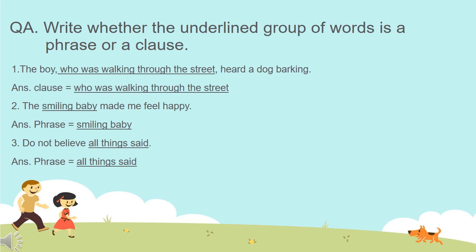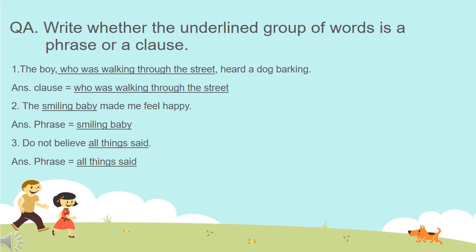The underlined words are "who was walking through the street". Now students, you have to tell me, is it clause or is it phrase? Yes, it is clause. Why? Because these are a group of words with subject and predicate. Here the subject is "who" and the predicate is "was walking through the street". So this is clause.